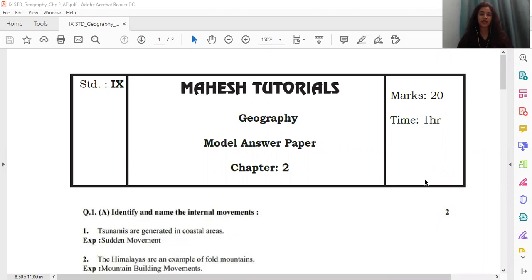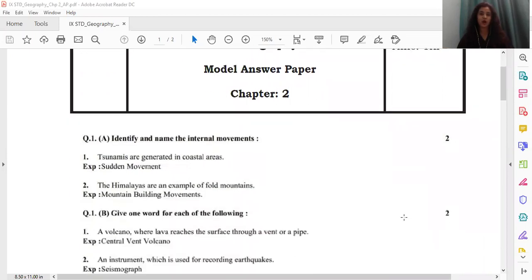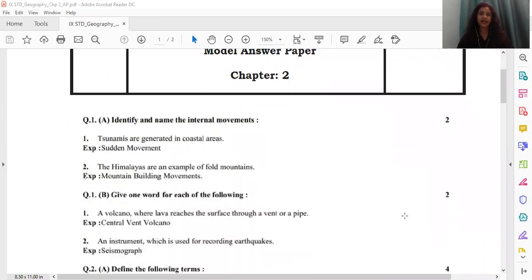Chapter number 2, endogenetic movements. Now this paper is of 20 marks, starting with the very first question, question 1A. You'll have to identify and name the type of the internal movements. Now this question in all is of 2 marks and there are 2 questions given. So 1 mark for each question.